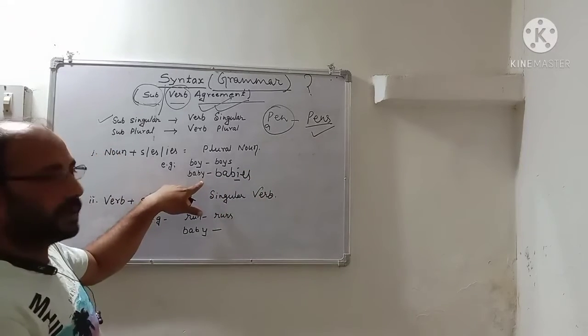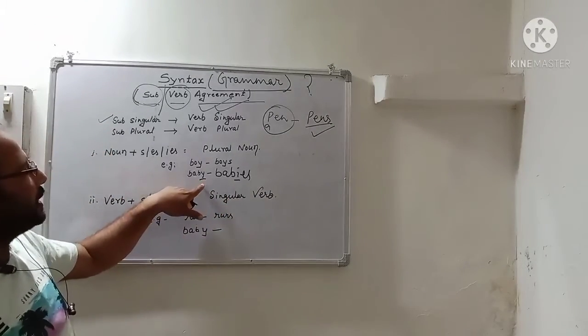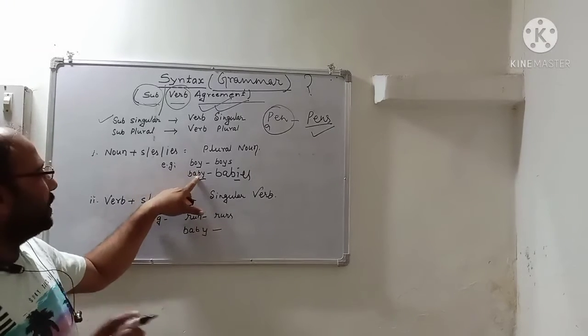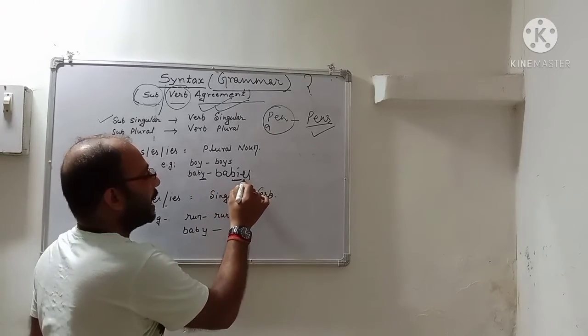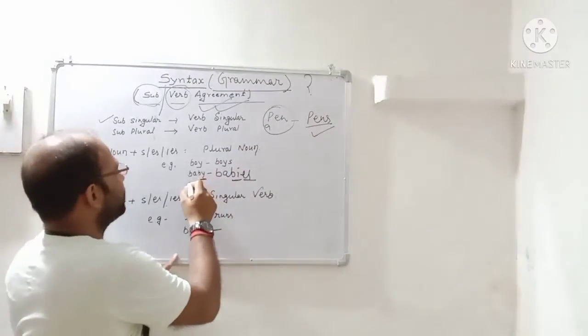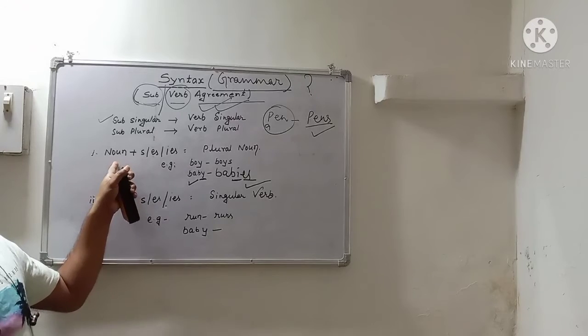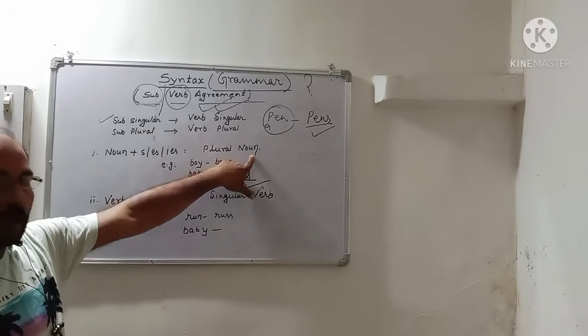When a word ends with y and the y is preceded by a consonant sound, then we replace y by i and add es to change the word from singular to plural. This is the rule for changing a singular noun to a plural noun.